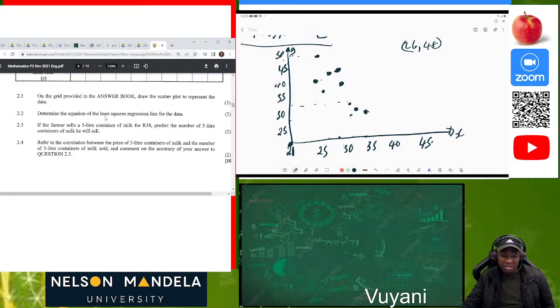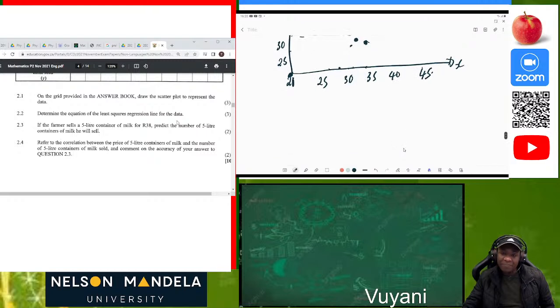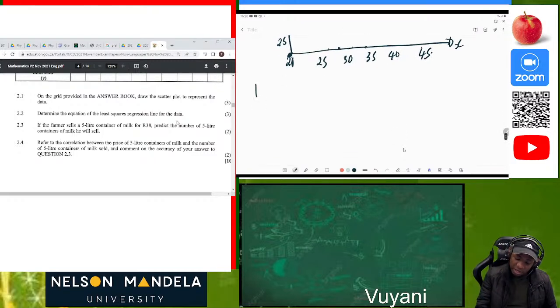Now determine the equation of the least squares regression line of the data. So we will use our calculator to get the values of A. When you use your calculator, you know that this is A plus BX. This is 2.2. So when I use my calculator, my A, let me just write it here.